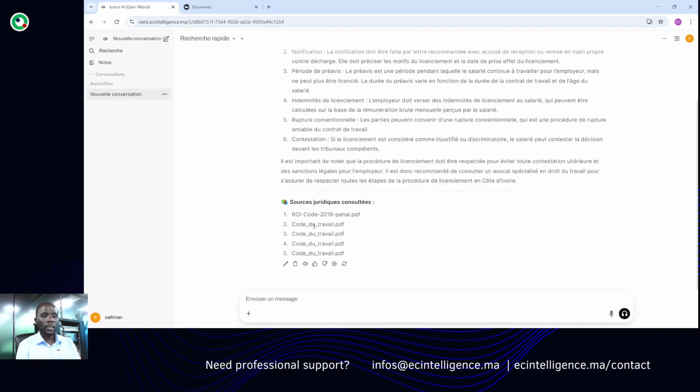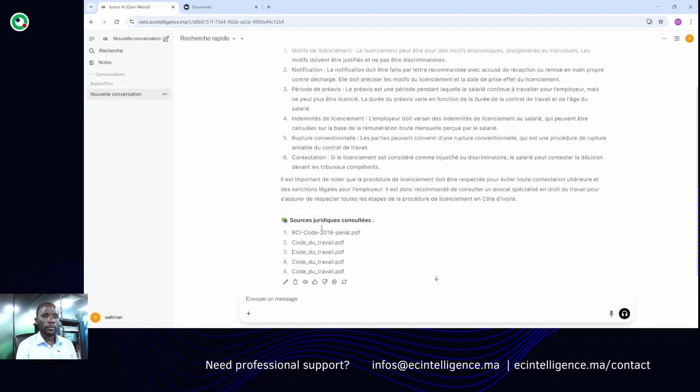I didn't upload much documentation, so we have 5 by default, and some are repeated because I have just uploaded 10 documents. So the five most relevant documents retrieved from the request on the RAG part are shown to the user.